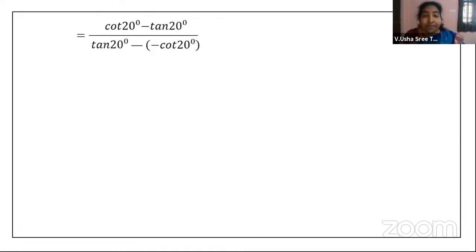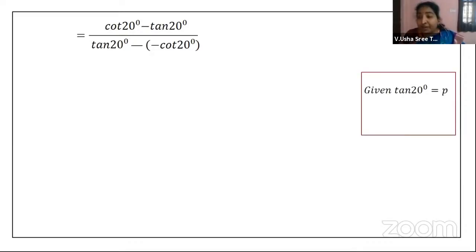So we will look into this, children. This is the previous step. So if tan 20 is P, what will be cot 20? Cot 20 will be 1 by P. Wherever you have cot 20, you replace it with 1 by P. So 1 by P minus P, minus of minus plus 1 by P. All right.